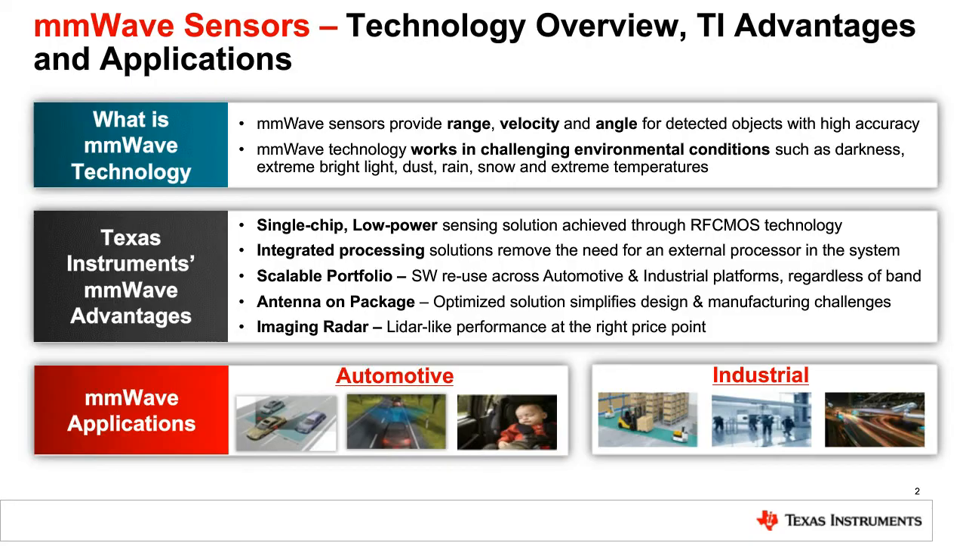For some of you who might be new to millimeter wave technology, millimeter wave is really that band of spectrum from 30 gigahertz to 300 gigahertz, and the millimeter wave sensors can typically provide three main pieces of information when it detects an object: at what range or distance the object or person is, with what velocity or speed the person or the object is moving towards or away from the sensor, and at what angle it is located.